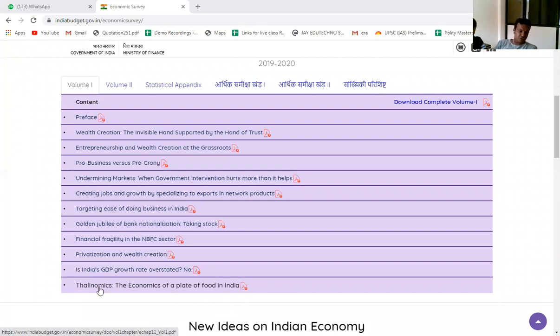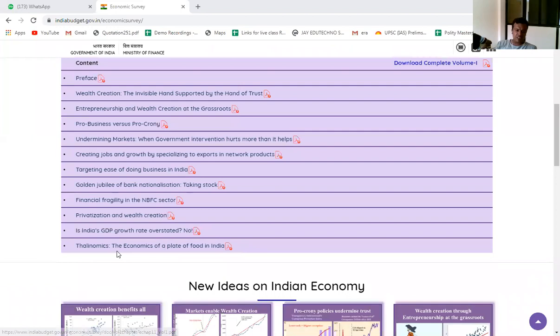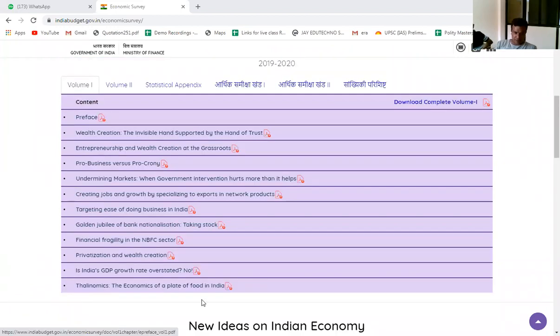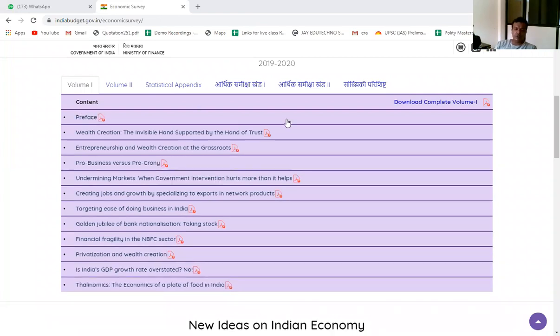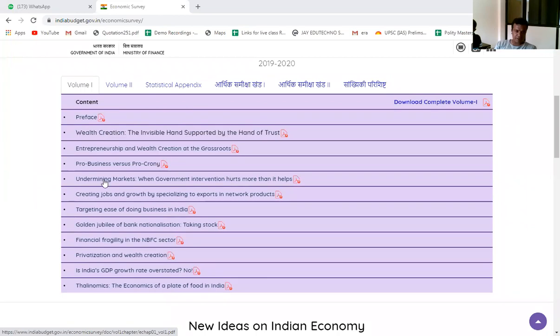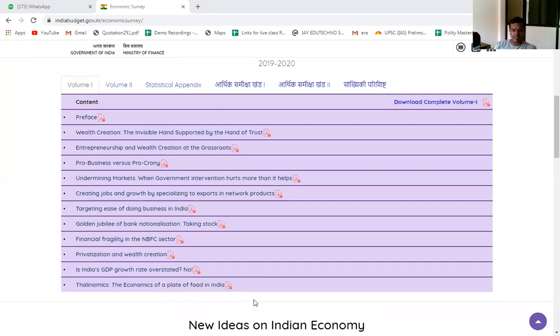Thalinomics is a term which was written last year. All these are the names of the chapters in volume 1, related to the analysis of the economic development of the country in the last year. These articles will be helpful for the mains exam, not the prelims exam, because questions can be asked on these topics in the mains. Got it? We will read all these topics when we study for the mains, once you qualify the prelims. But today we will go to volume 2.